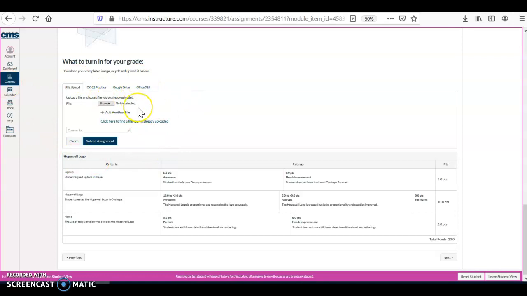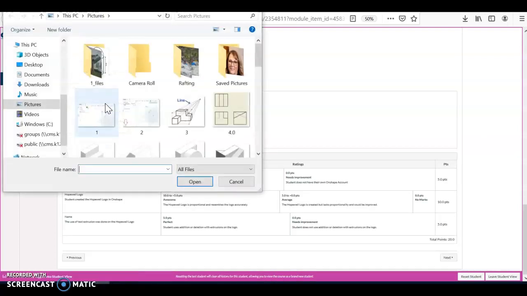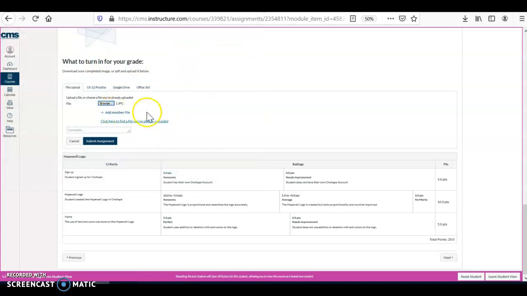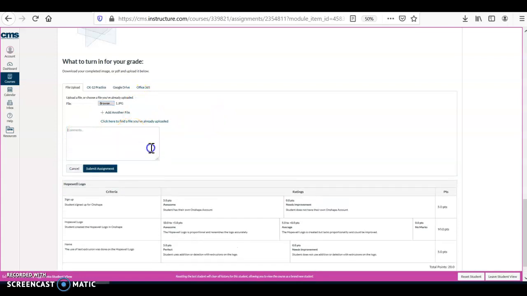If you have other classes that are expecting text, there's going to be a text box piece here. If there's a URL, you just toggle through whichever they're requesting. In this case, you're looking to upload a file. So let's say it was that file. Submit it. And if you need to leave me a comment, you can drag this down, leave me a comment, and you're all set. Hit that blue button, you're good.